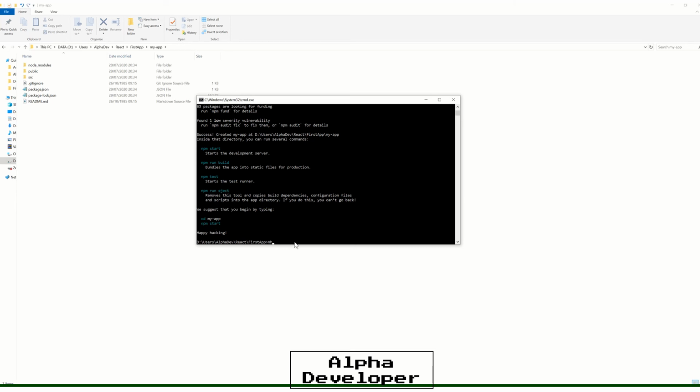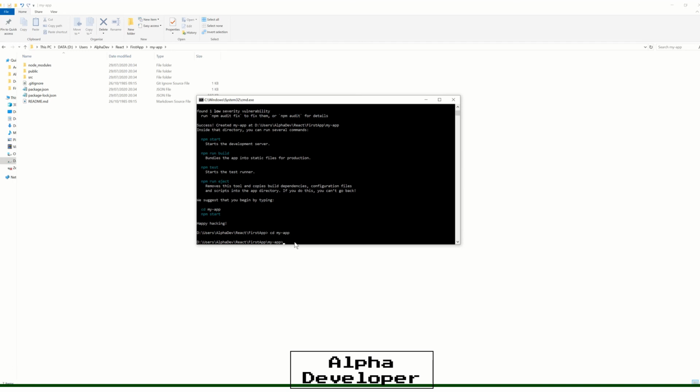But what I will do first is type in what it tells me, which is cd my-app. That's going to change the directory to my-app. And then I am going to type in npm start.